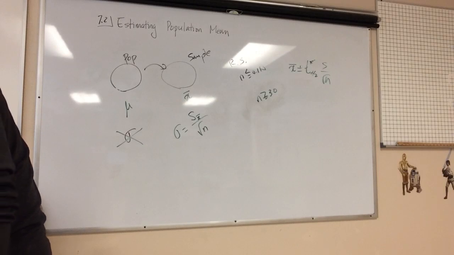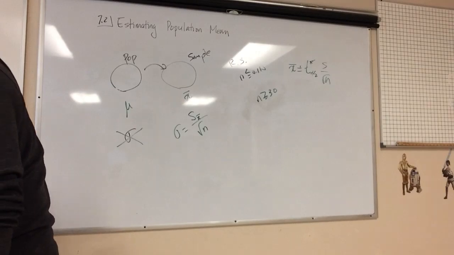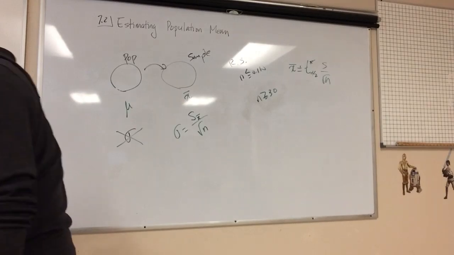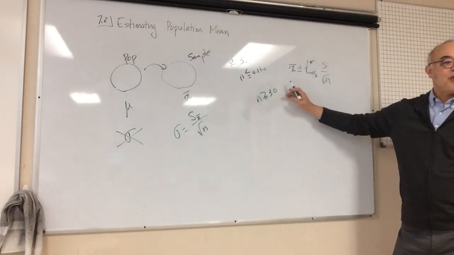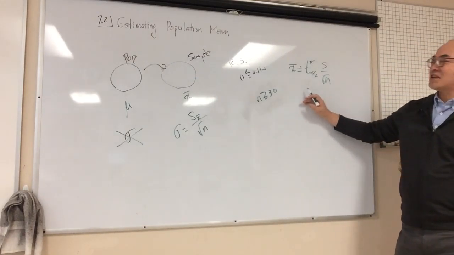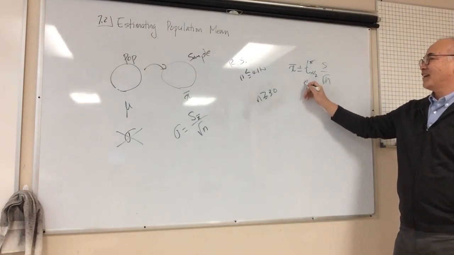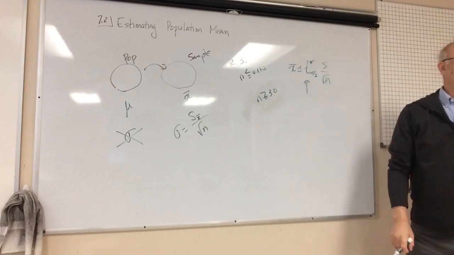Right? So that's the margin of error. Margin of error, you get E is equal to T alpha divided by 2 times S divided by square root of N. So we are all familiar with this except for this guy. What the heck is this?